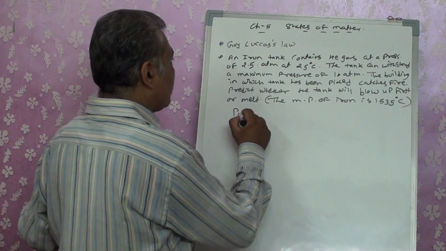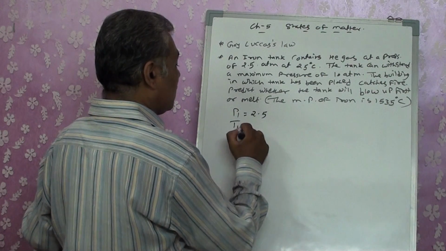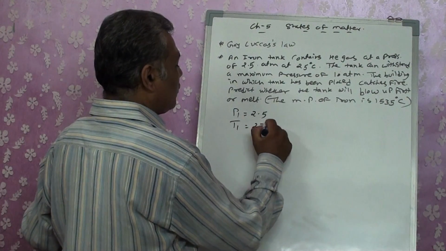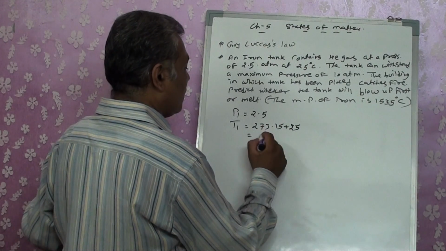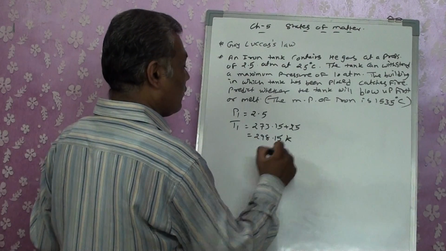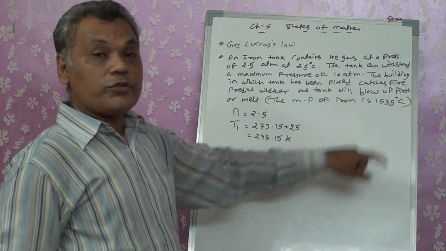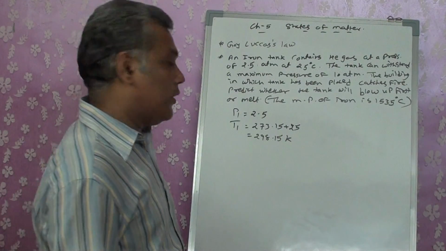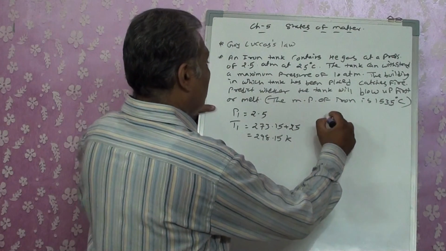What is the initial pressure? 2.5. Temperature, now see, already I told you, 273.15 plus 25, that is 298.15 K. We have to always take it in Kelvin, right? So this also we will have to find out in Kelvin. But before that, let's find out what is the temperature, right?